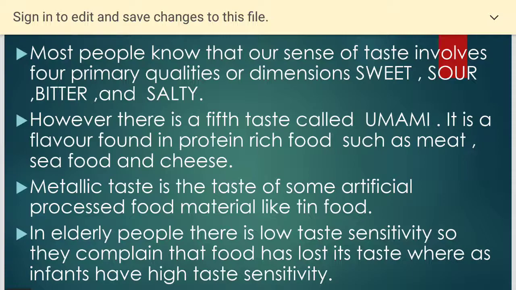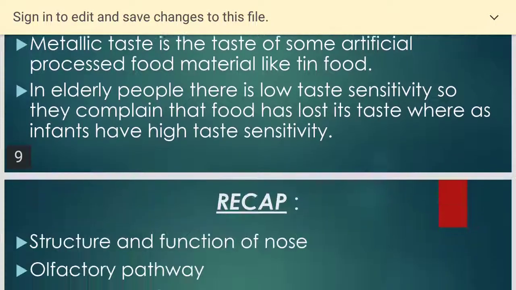As people become old, their taste sensation is reduced. So they don't feel the taste properly and they complain that the food is tasteless, whereas infants can recognize a small change in the taste also.